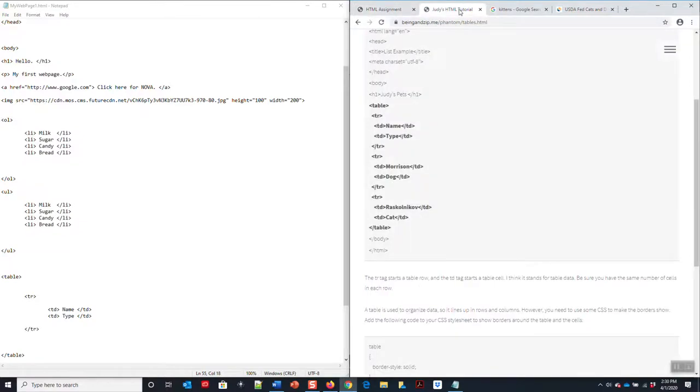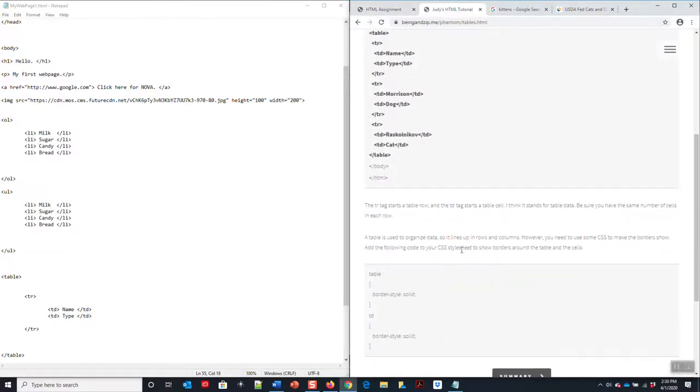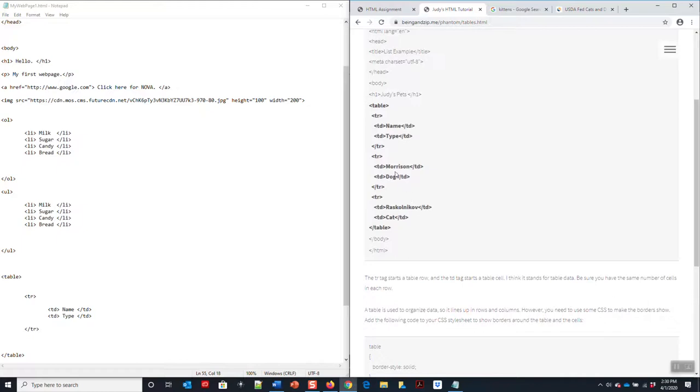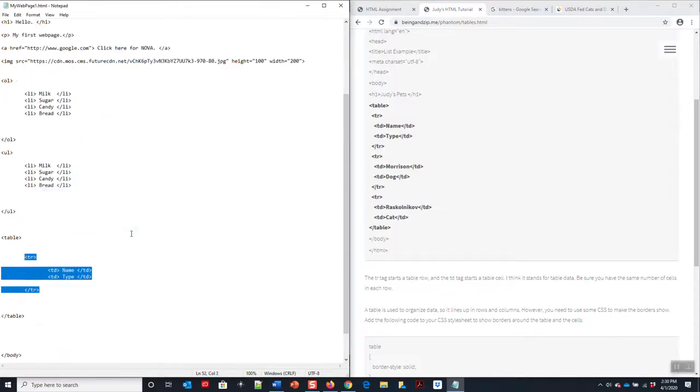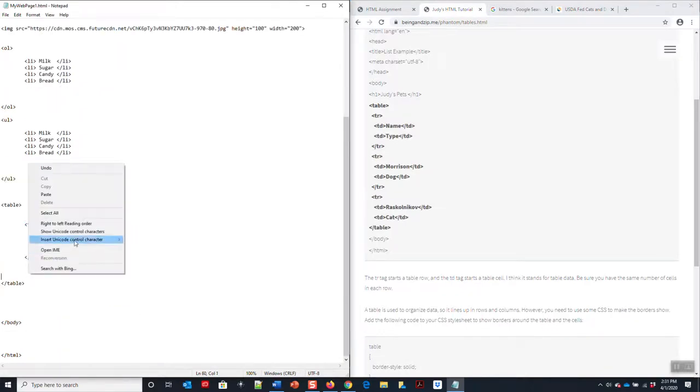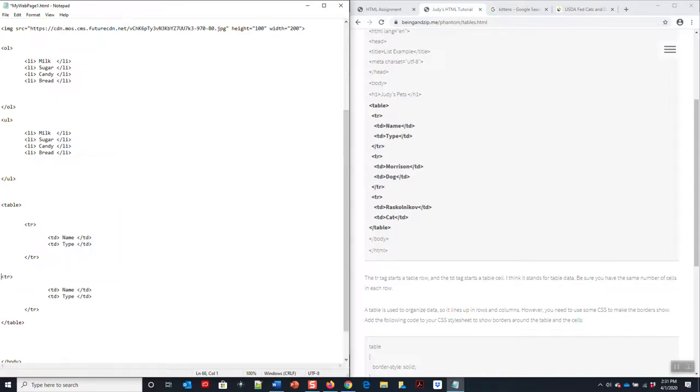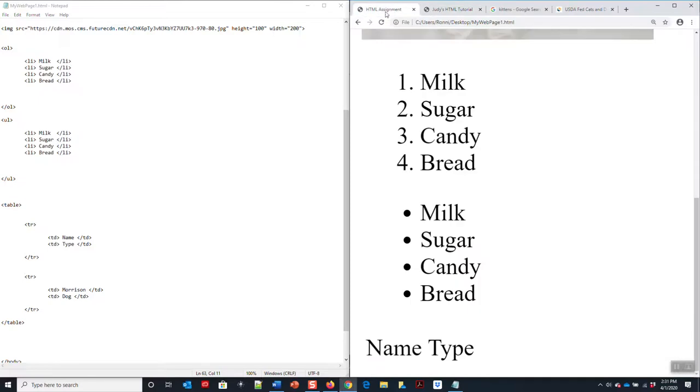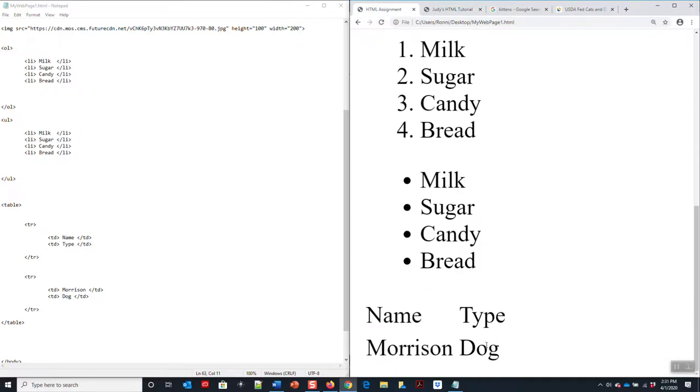The second thing we want to look at is she has Morrison and dog. So I can just copy this, just like so, copy it and paste it. And here you have Morrison, and then you have dog. I'm going to save it, I'm going to refresh it. Boom, Morrison, dog. See that?